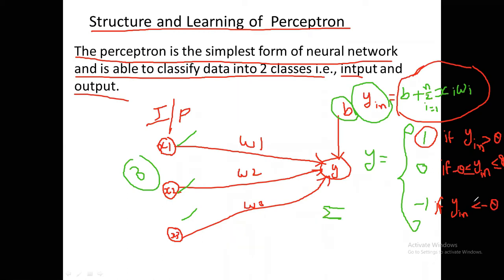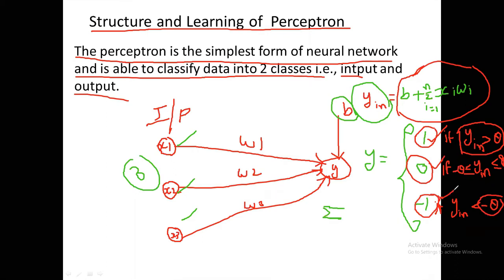Now you are going to find the y in. If this y in value is greater than the threshold, where theta is the threshold, then the output is 1. If the value of y in is less than theta and greater than minus theta, then the output is 0. If the y in is less than minus theta, then the value is minus 1. Okay, so this is more important.